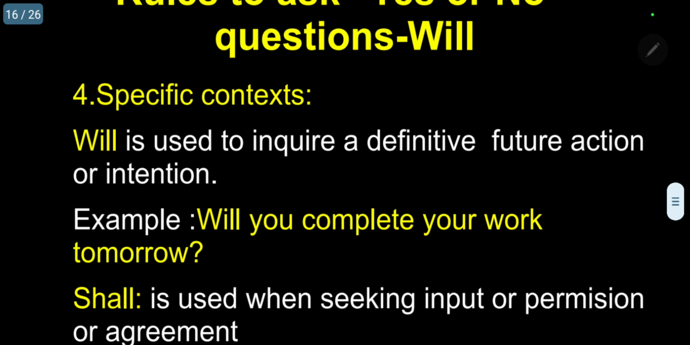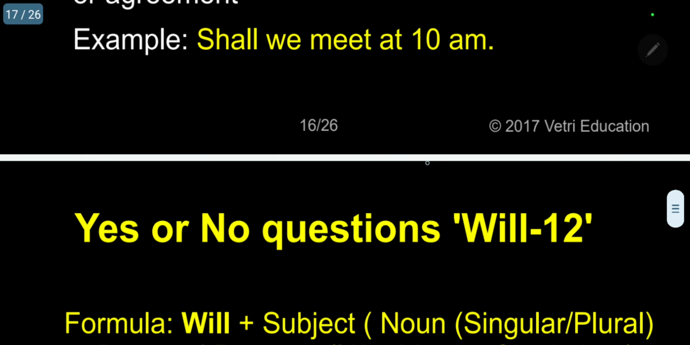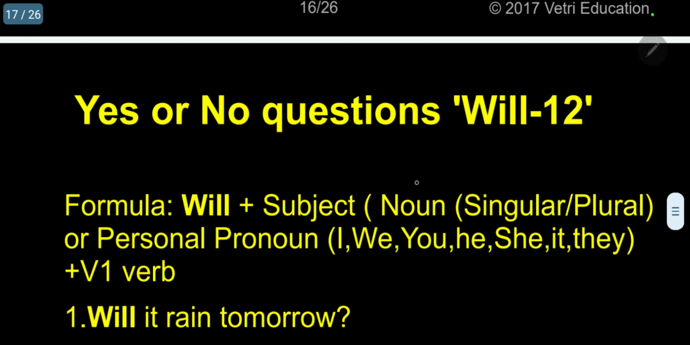Whereas, shall is used when seeking input, permission or agreement. So these are the important differences. You must know the difference between will and shall. So what I am doing here in asking yes or no questions, I am omitting shall. I am concentrating only on will. Kindly follow. Only will I am concentrating on for future tense.